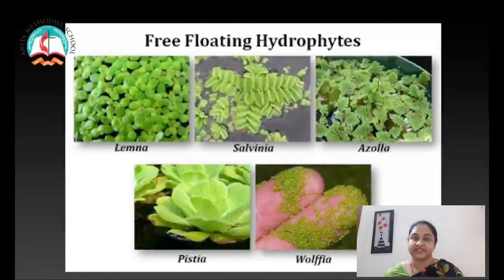So we will start with free floating hydrophytes. These plants float freely on the surface of the water. They are in contact with water and the air, but they do not have contact with the soil. So examples for this type of hydrophytes are Eichhornia, Pistia, Wolffia, Salvinia and Lemna.